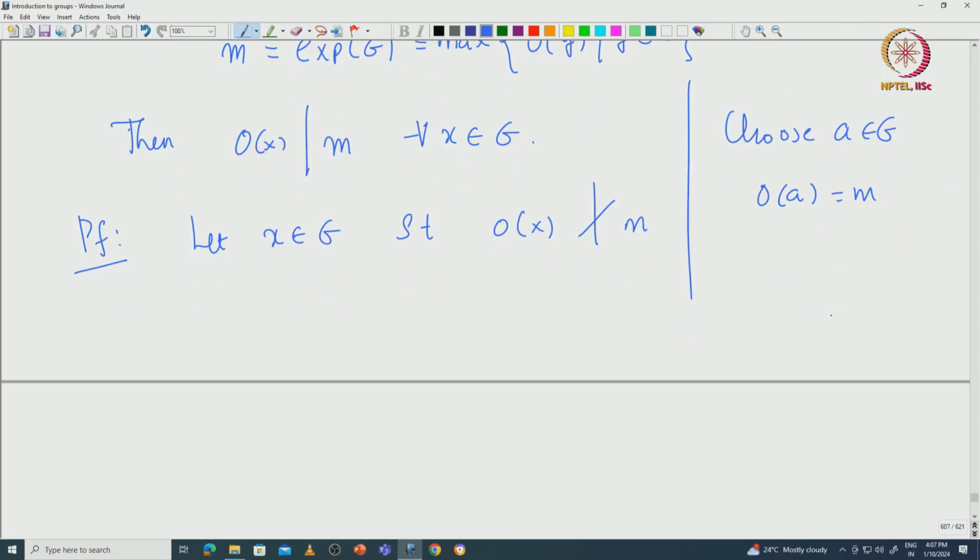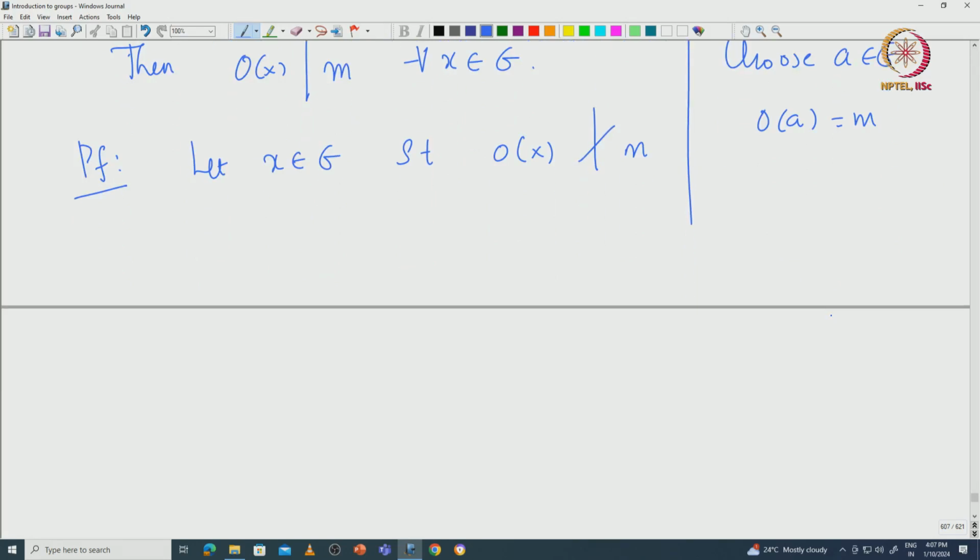Now you have that the order of x does not divide M. So that means there exists a prime divisor p of the order of x such that p power r divides the order of x, but p power r cannot divide M. So some power of p divides M, but the power s should be strictly less than r.